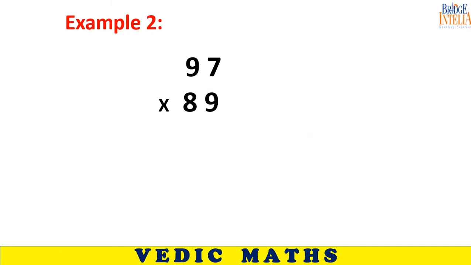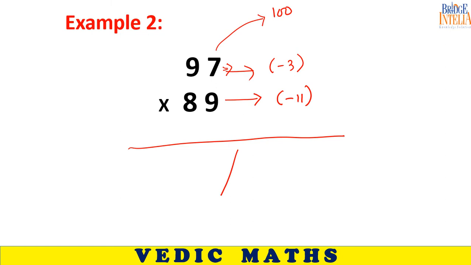Again, both numbers are very close to 100. Find out the deviation. 97 minus 100 is minus 3. Here the deviation is minus 11. So the answer is in 2 parts. Minus 3 into minus 11: minus multiplied by minus becomes plus, so this is 33.